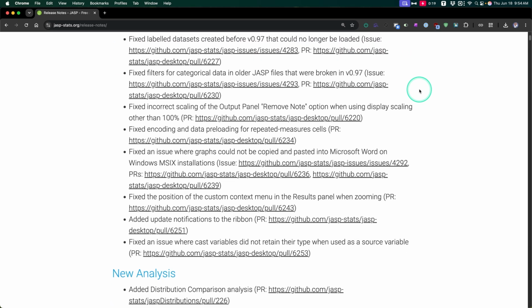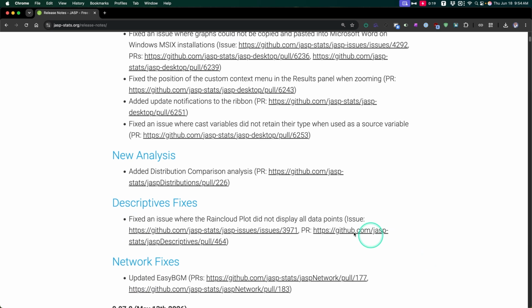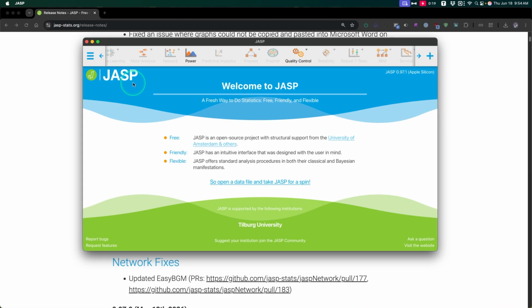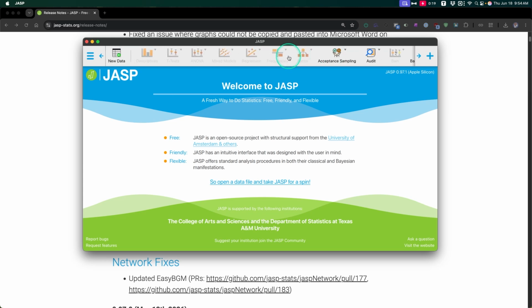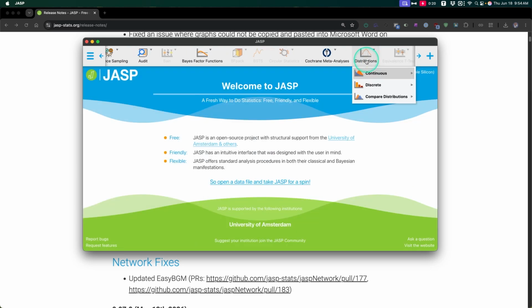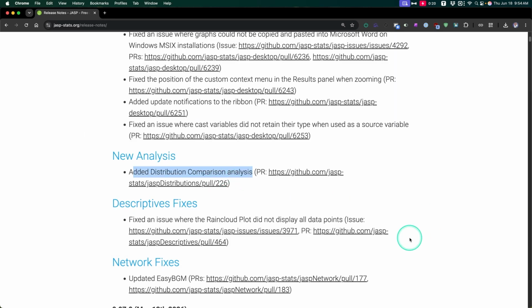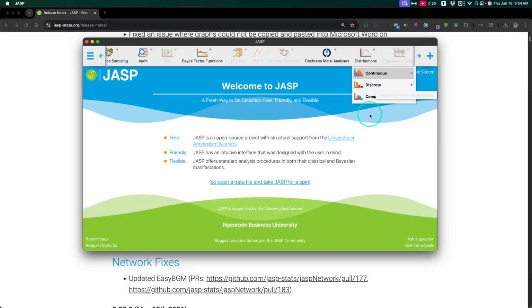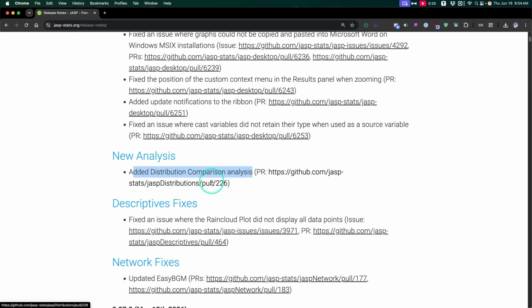And then a few general fixes, and then a new analysis called distribution comparison. Okay, distribution comparison. I'm not sure where distribution comparison lives. I wish there was a search function here. Distributions is an option in here. Distribution. Oh, compare. Is that it? Yeah, that is it. All right, so compare. I can't. Oh, that's a bummer. Compare. Wonder how you use it. Let's see how you use it.